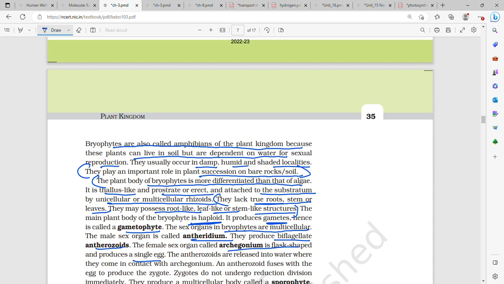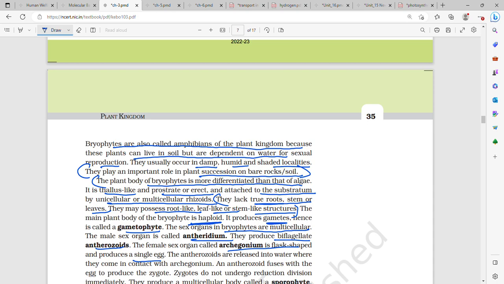The plant body of bryophytes is obviously more differentiated than that of algae. They lack true root, stem or leaf, but they have root-like, stem-like and leaf-like structures. The thallus is prostrate or erect, and it is attached to the substratum by unicellular or multicellular rhizoids. In Phaeophyceae, we saw attachment to the substratum by a holdfast, then a stalk or stipe, and a leaf or frond.